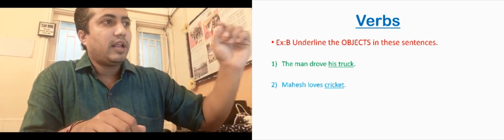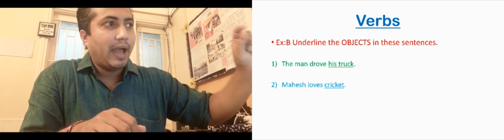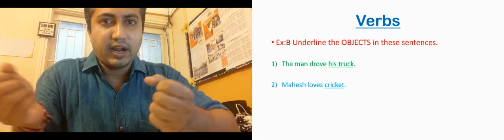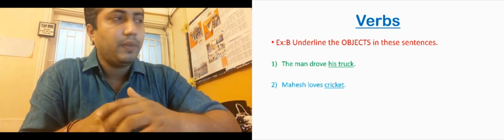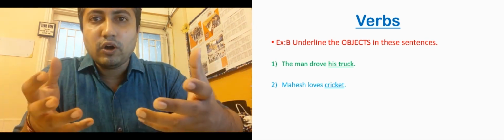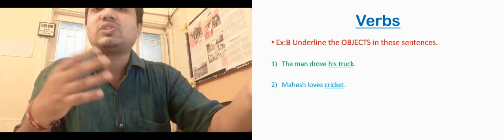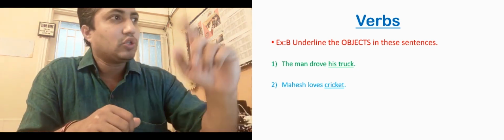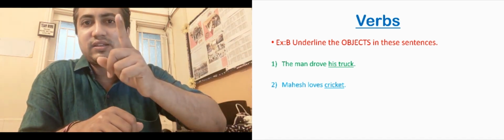Now underline the objects in the sentence: the man drove his truck. Here the verb is drove. Okay, past tense of drive is drove. So the man drove what? The answer is his truck. Okay, so here we are getting the answer for what. So the object is his truck.